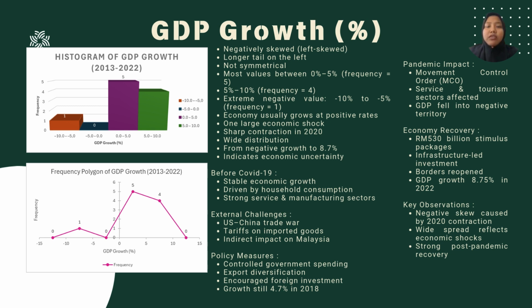In conclusion, these two metrics show us the resilience of the Malaysian economy. Unemployment is right skewed because of the crisis spike. GDP is left skewed because of the 2020 contraction.